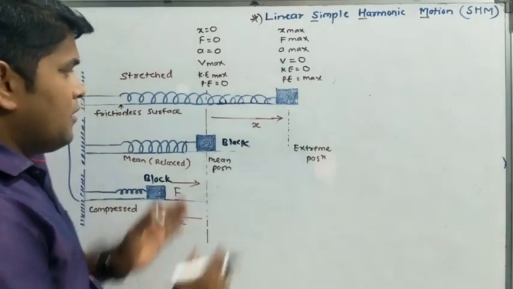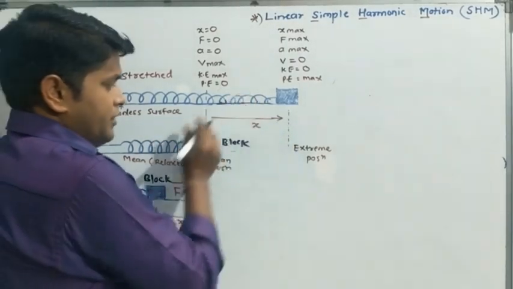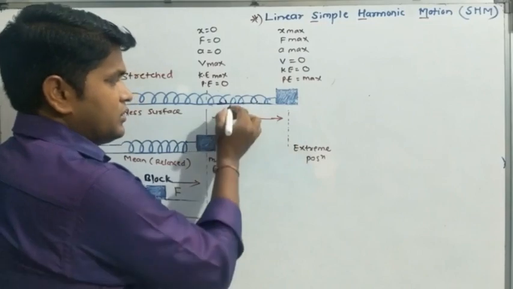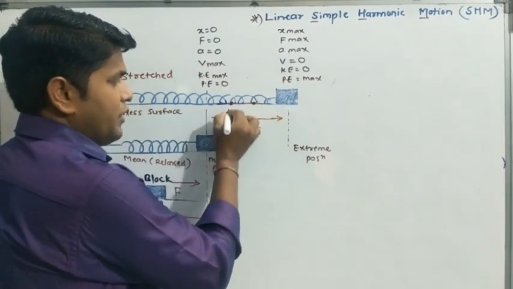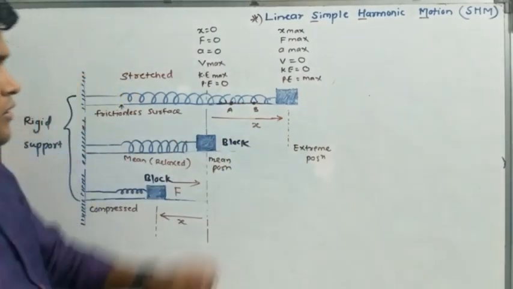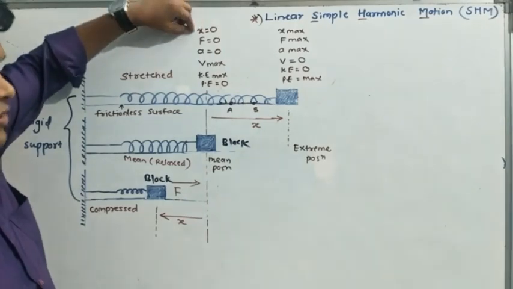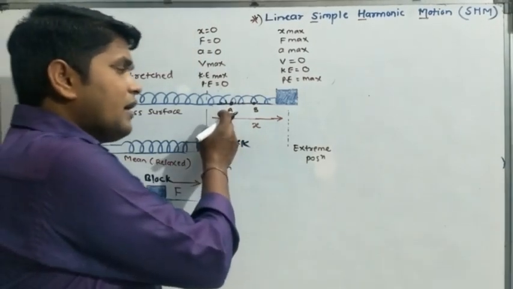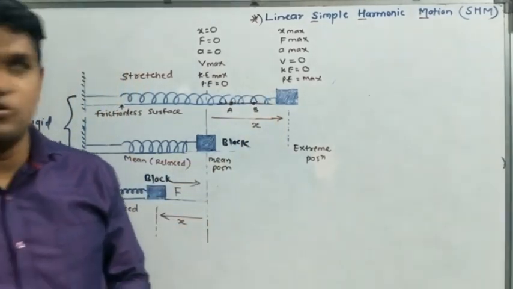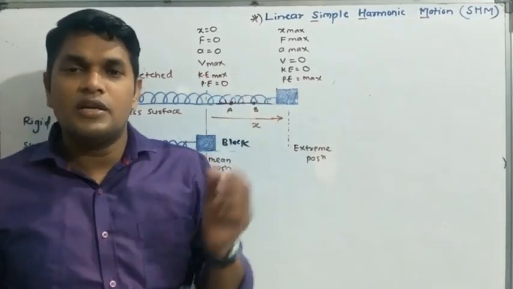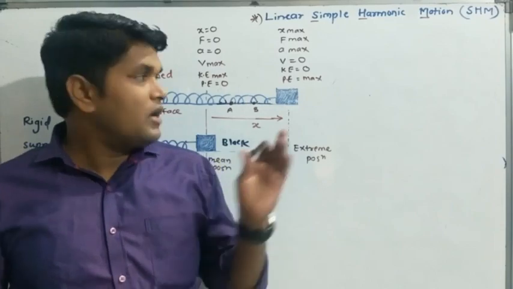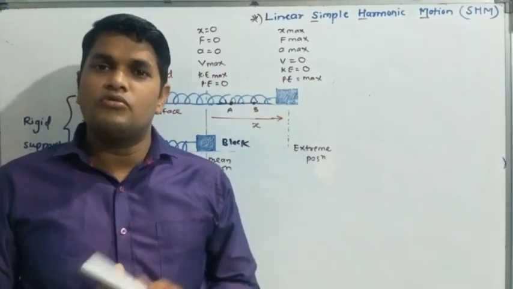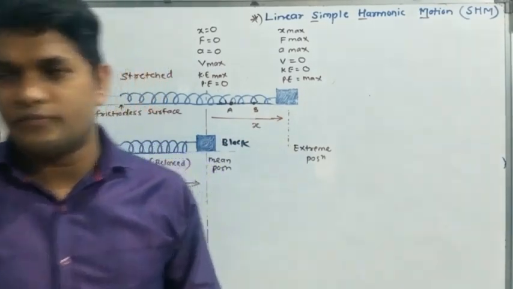Again, if we consider any 2 points between the mean position and extreme position, suppose A and B, then the values of these functions x, F, a, v, kinetic energy and potential energy are different for 2 different points. So it is not simple motion. It is very complicated motion and we have to study that motion. Understood?